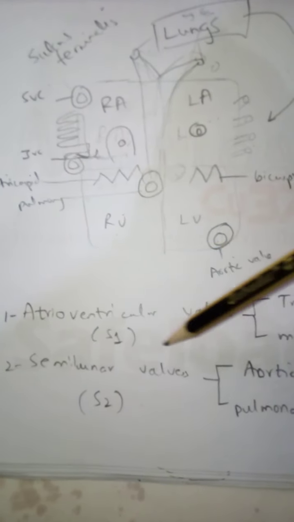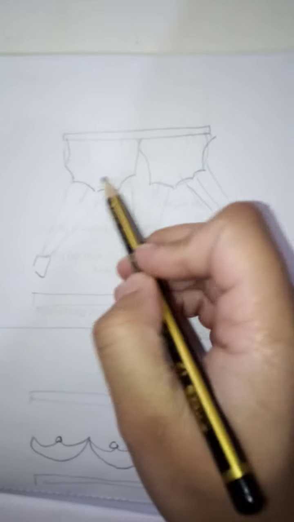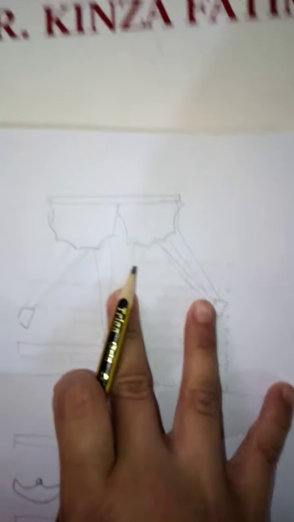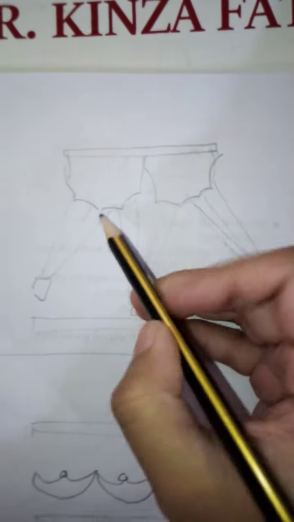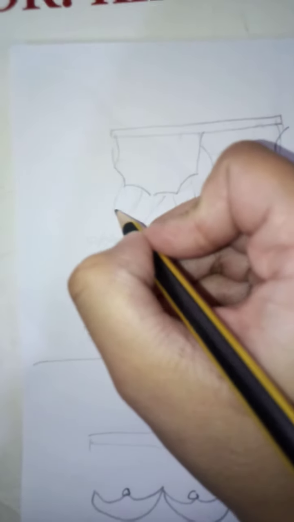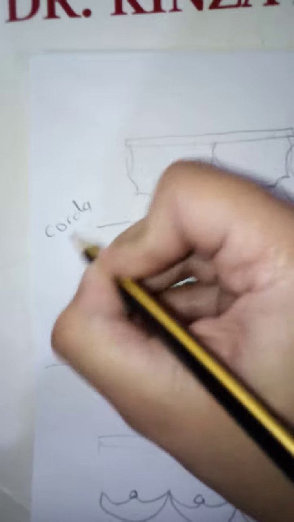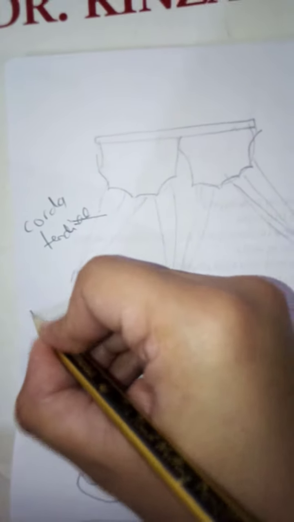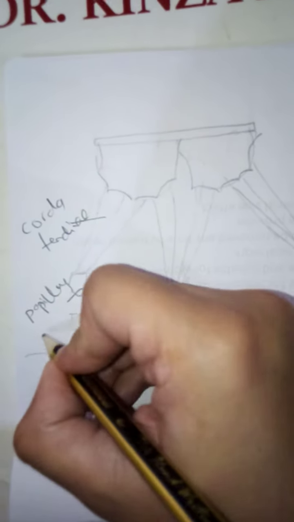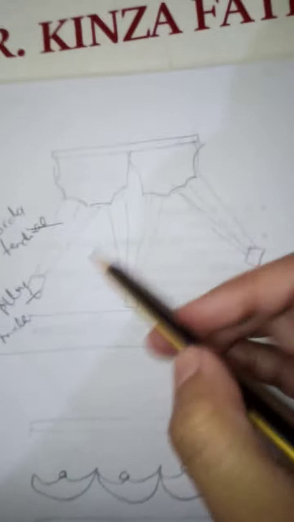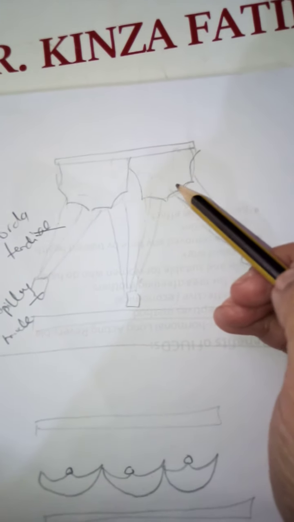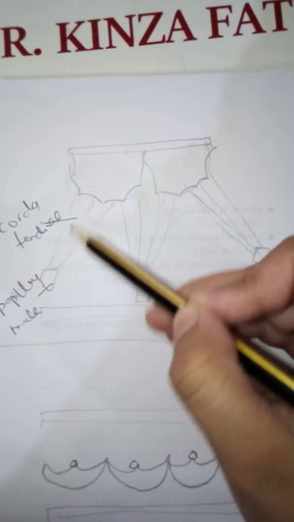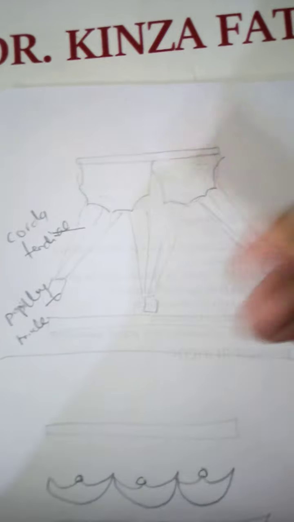The atrioventricular valves have three cusps, as I have drawn here. This is the cross section of the bicuspid valve, in which there are two cusps, and these are attached to the chorda tendineae. These chorda tendineae are attached to the papillary muscles of the interior of the ventricle. So there are cusps of the valves, and these are attached by the chorda tendineae to the papillary muscles.